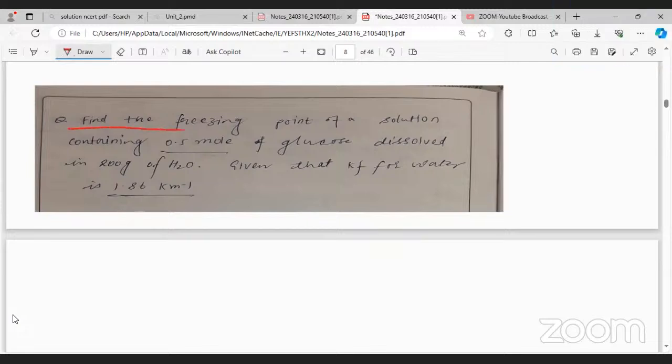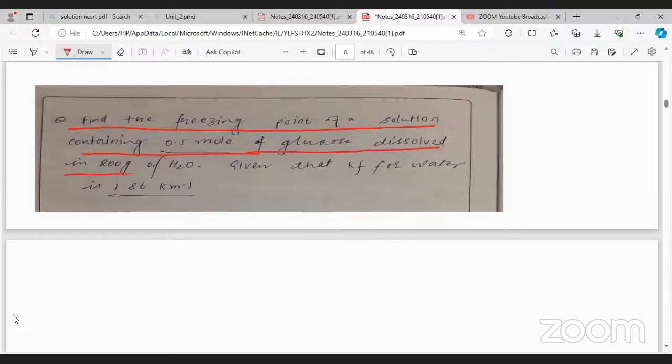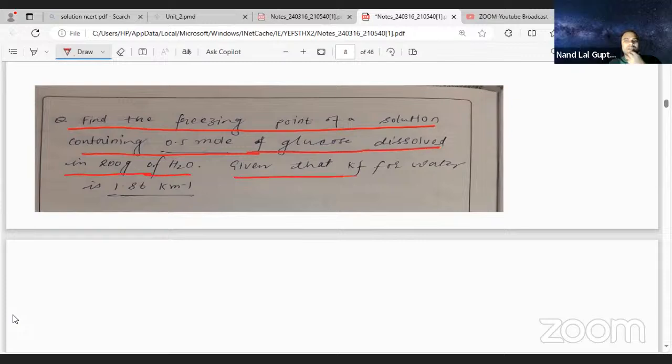So let me read it, please. Find the freezing point of a solution containing 0.5 mole glucose dissolved in 200 gram of water, given that Kf of water is 1.86. So you see, delta Tf, find the freezing point of solution. Delta Tf is equal to Kf into m, small m, which is molality.